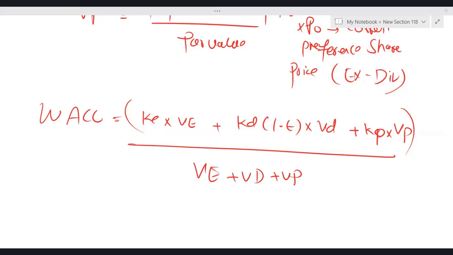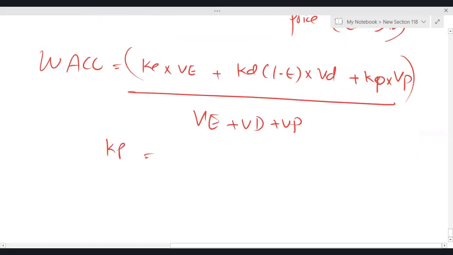KP formula is here. KP is equal to D naught upon P naught into 100. D naught is the current preference dividend per share. P naught is the current preference share price, which is X div, excluding dividend.